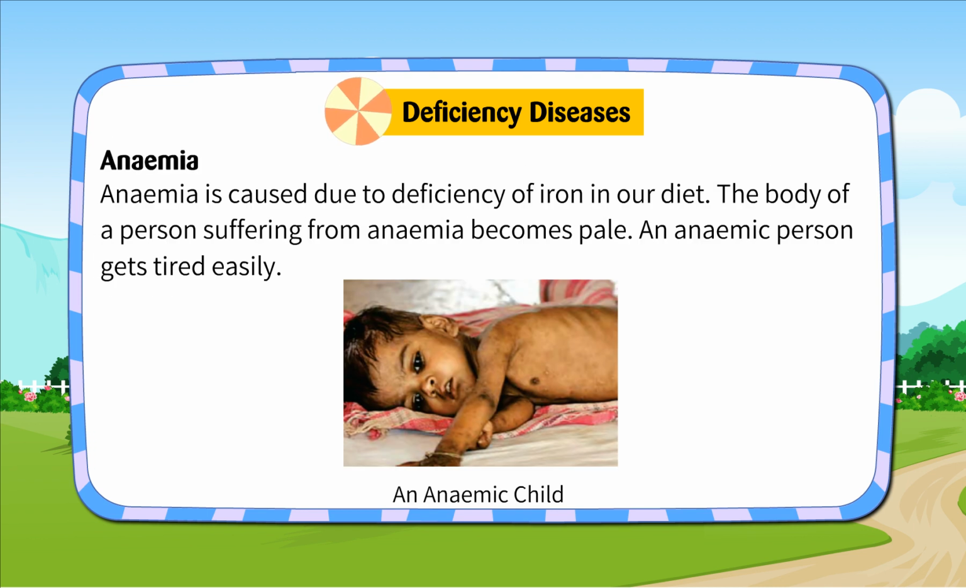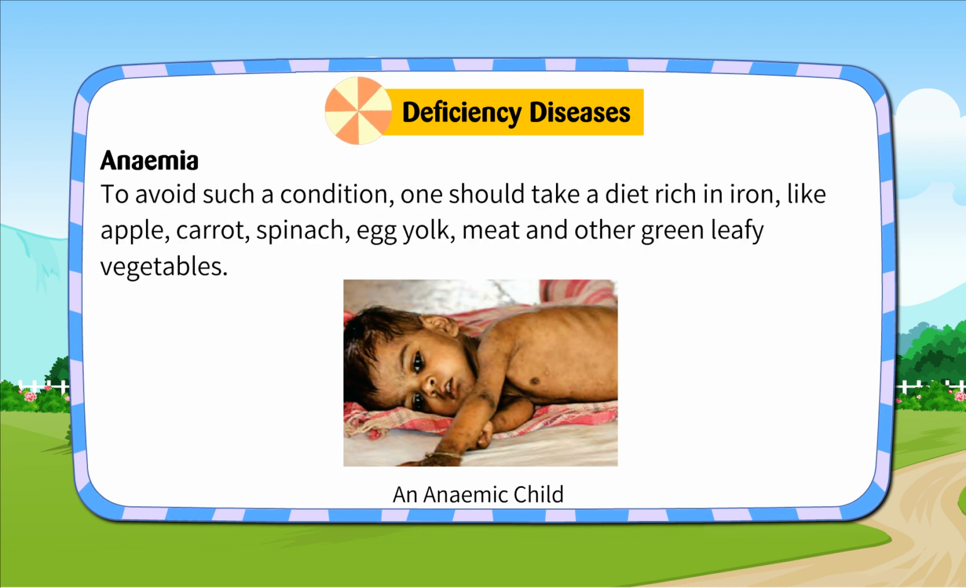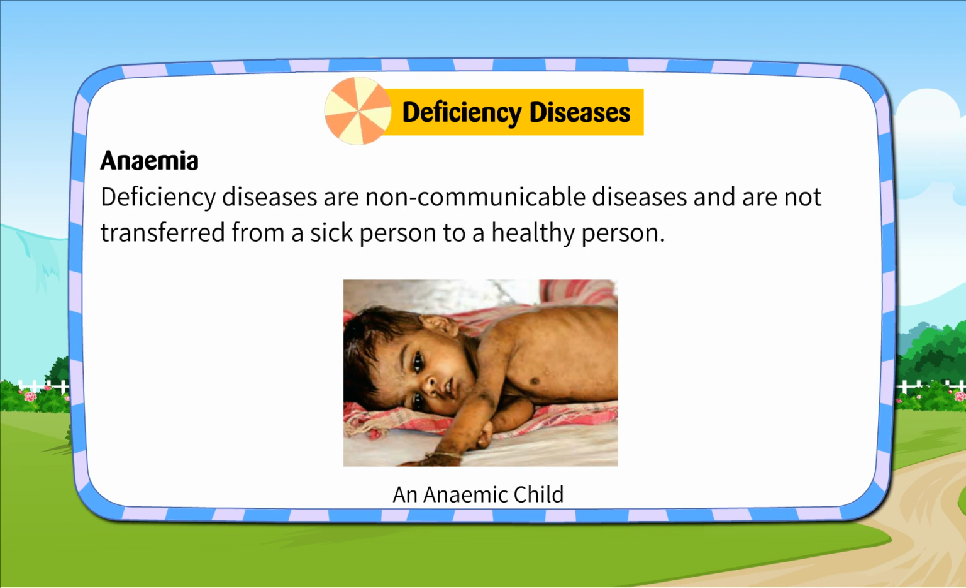Anemia. Anemia is caused due to deficiency of iron in our diet. The body of a person suffering from anemia becomes pale. An anemic person gets tired easily. To avoid such a condition, one should take a diet rich in iron like apple, carrot, spinach, egg yolk, meat, and other green leafy vegetables. Deficiency diseases are non-communicable diseases and are not transferred from a sick person to a healthy